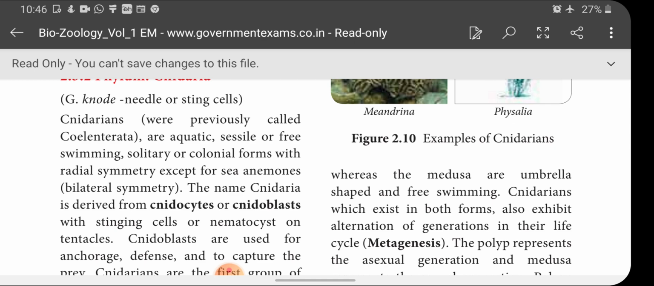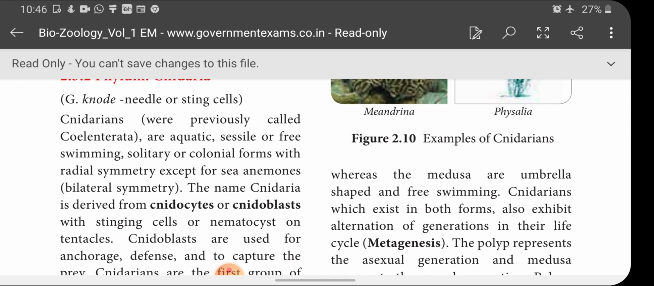The name Cnidaria is derived from cnidocytes or cnidoplast, the stinging cells or nematocysts on tentacles. Why is this phylum named Cnidaria? Because of the cells called cnidocytes or cnidoplast, which are present on the tentacles of this phylum's animals. These cnidarians possess a special type of cells called cnidoplast, which are called stinging cells.